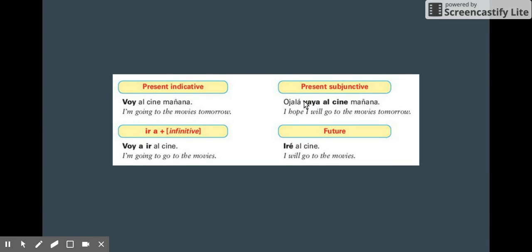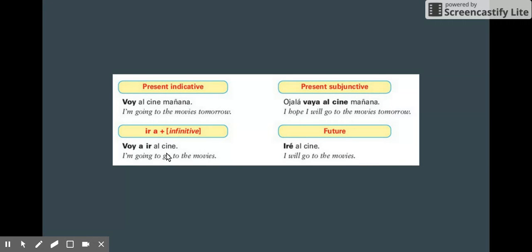Another way, in the same way, is using the subjunctive along with the time in the future. Ojalá que vaya al cine, I hope to go to the movie theater. Pero ojalá que vaya al cine mañana, I hope I will go to the movie theater tomorrow.